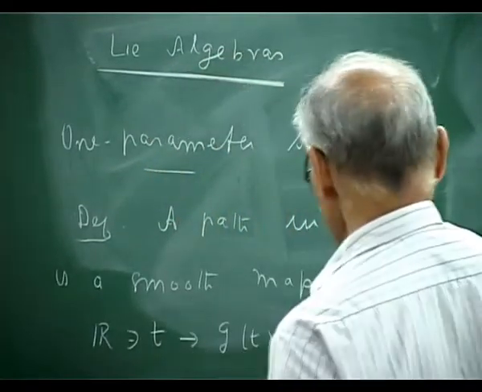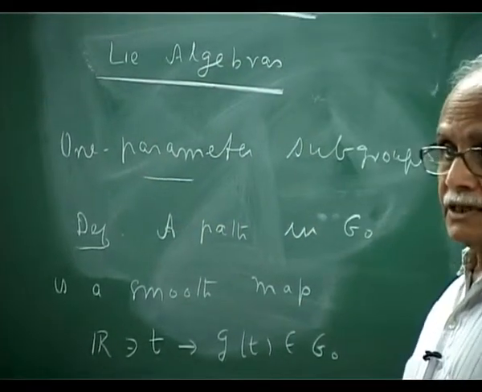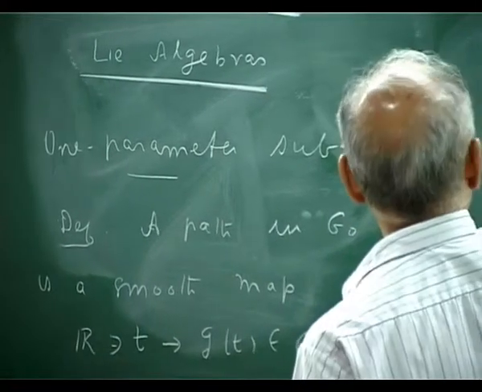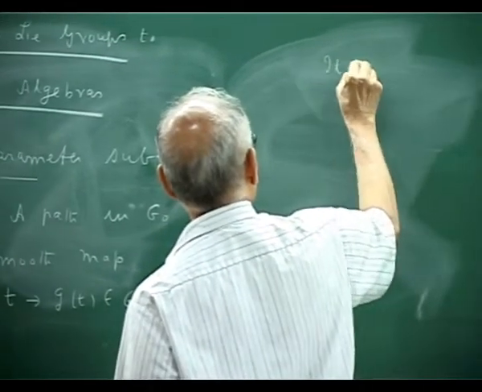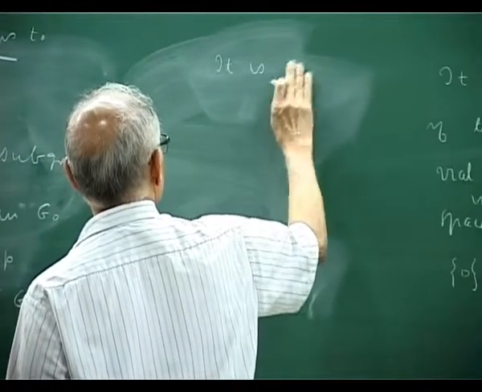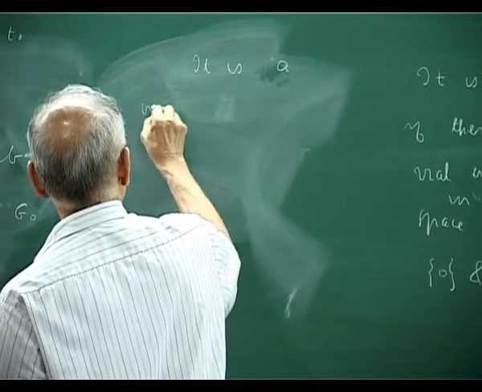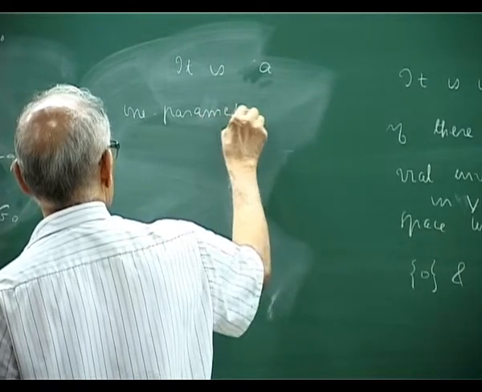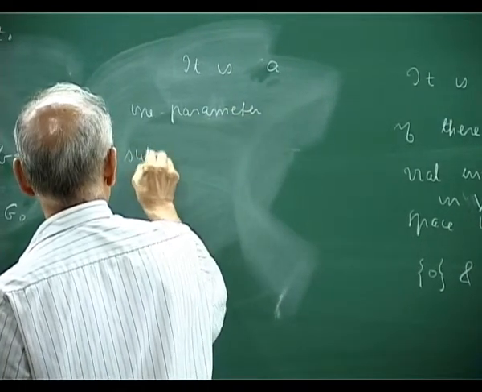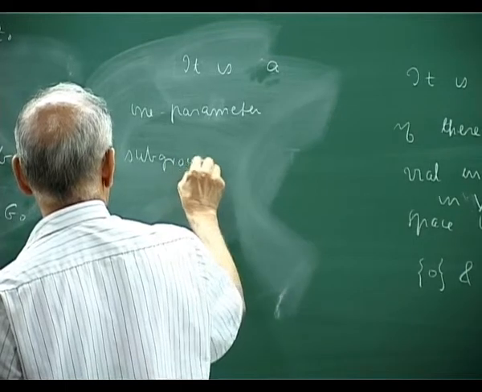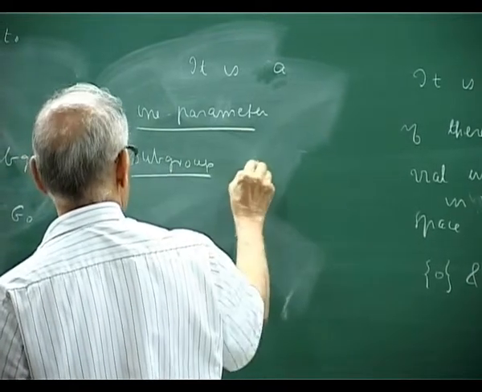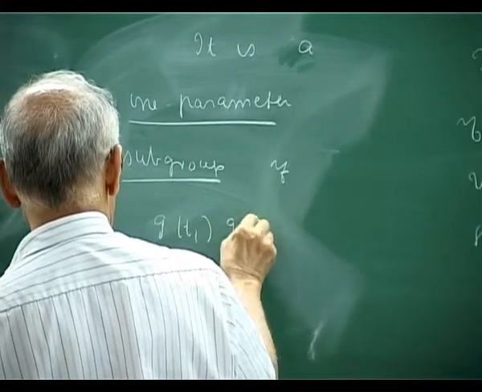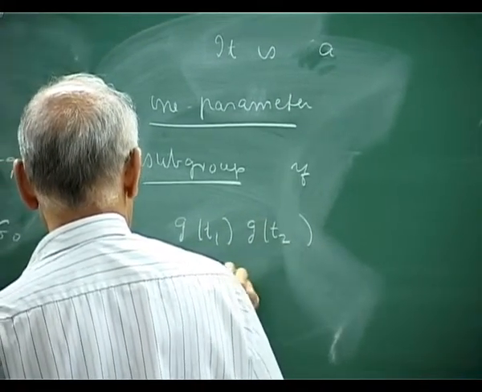It's just a curve in the group G, in the connected component G0. It is a one parameter subgroup if it is the case that g of t1, g of t2 is g of t1 plus t2.